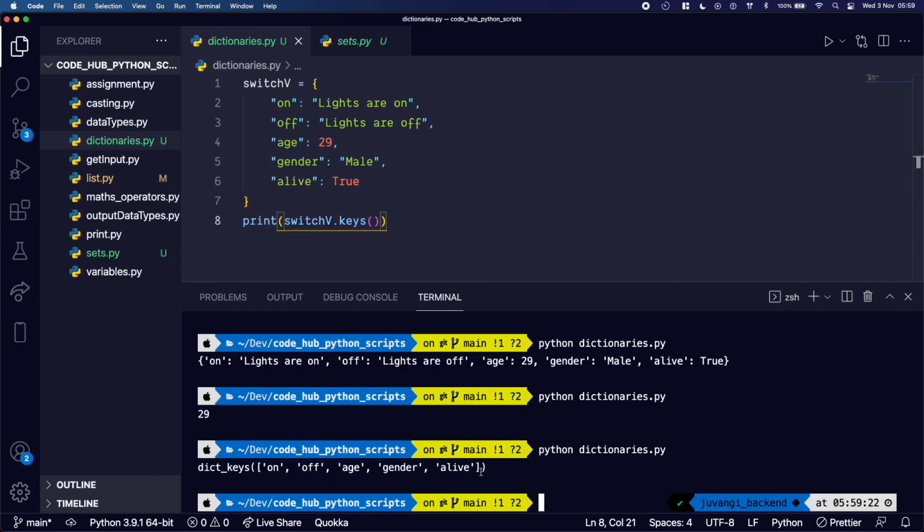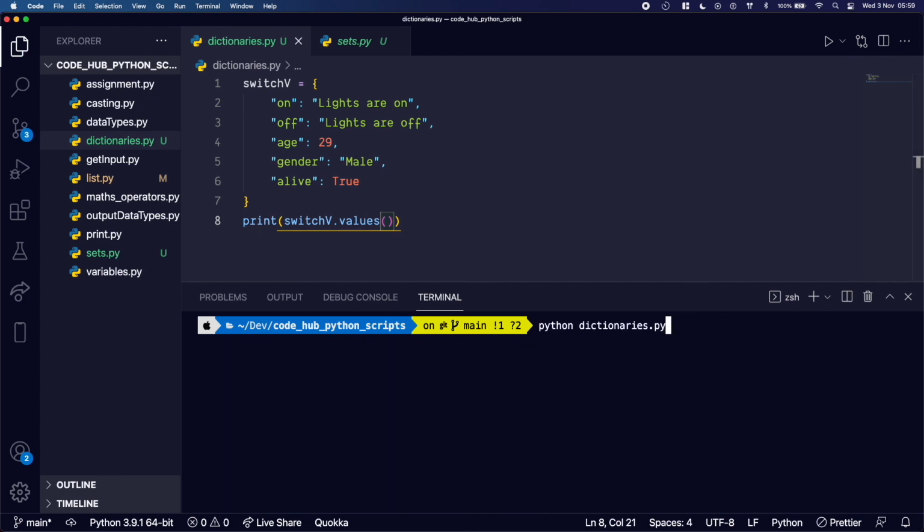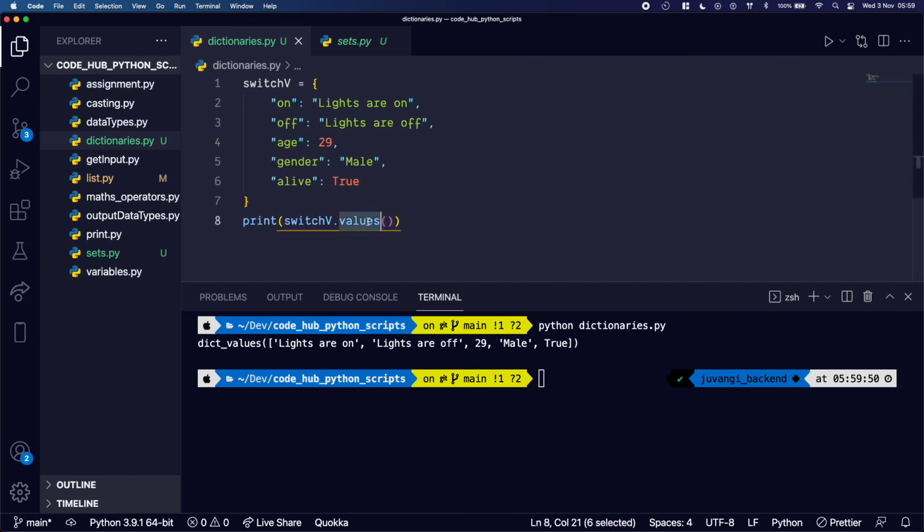So it gives us all the list of keys in our dictionary. Dictionaries are very interesting data types. So for example, let's say we wanted to get the values. We can do the same thing by typing values, and it gives us all the values in our dictionary.